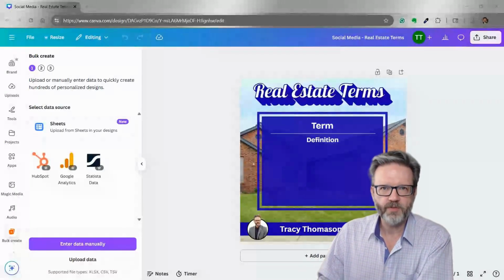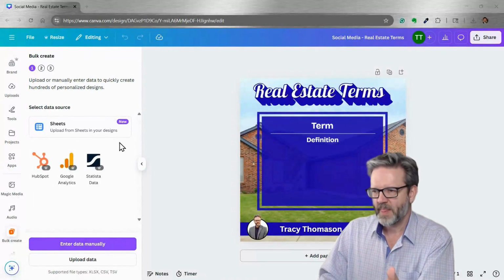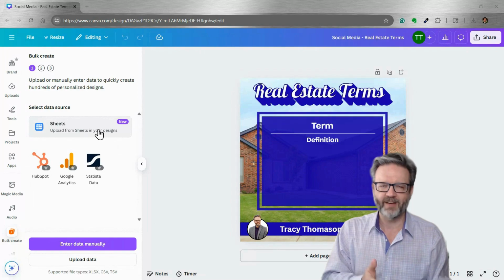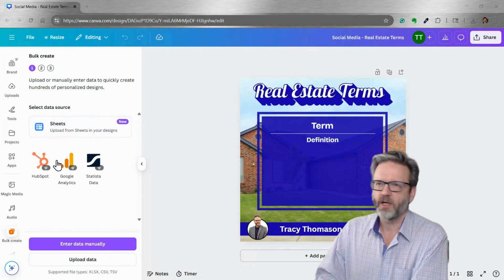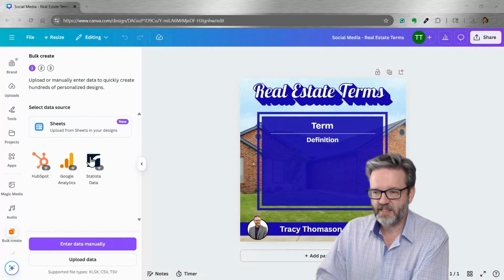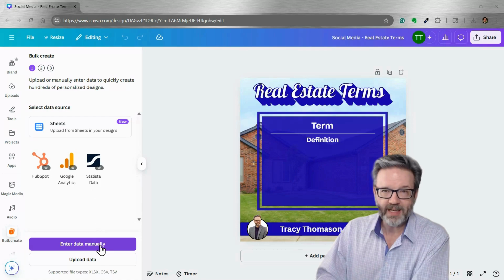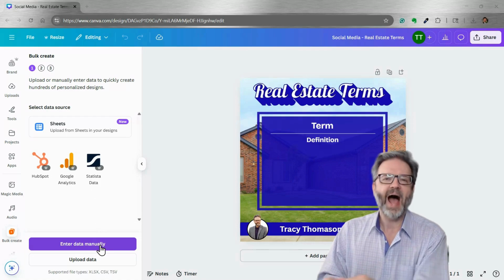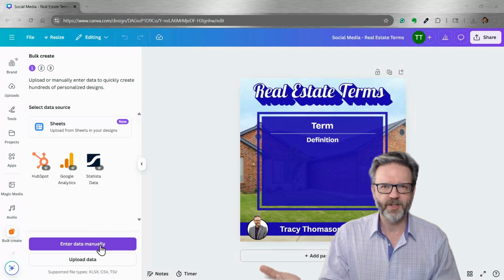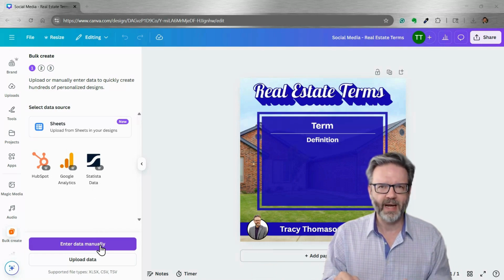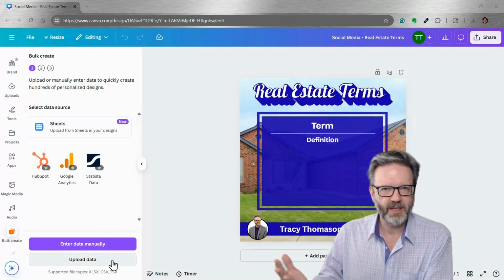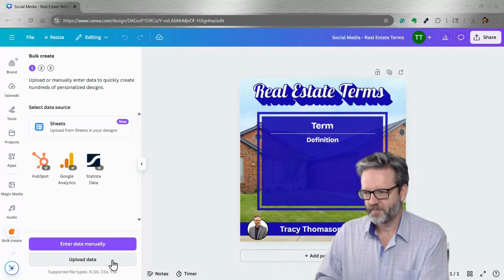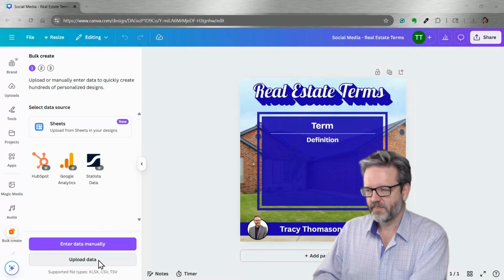I can get data from a lot of sources using bulk create inside Canva. I can get it from Sheets, which is Canva's version of a spreadsheet application. I can import from HubSpot, from Google Analytics, from Statista. I can also manually enter data into Canva. I don't want to do that. I had a whole bunch of definitions out there. I don't want to type each one of those in by hand. That is not at all what I want to do. So I want to upload my data. That's why I went to ChatGPT and had it generate it all for me. So let's click Upload Data.